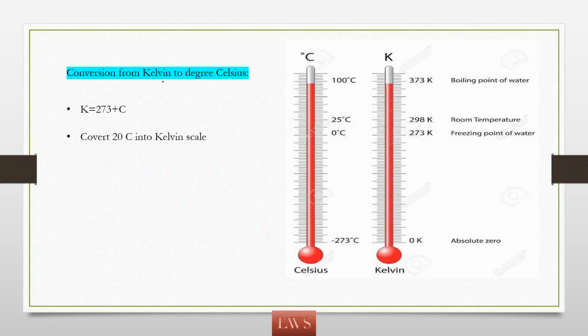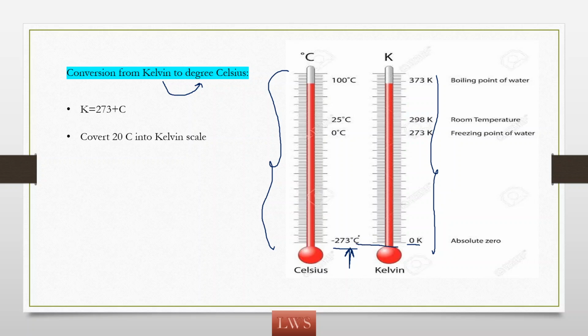So how to convert Kelvin to degrees Celsius? Here you can see the Celsius thermometer representation, and here we have the Kelvin scale representation. Here you can see minus 273 degrees Celsius. This is the maximum negative temperature that we can record. This is equivalent to 0 on the Kelvin scale. So what is the difference here? 273 is the difference.